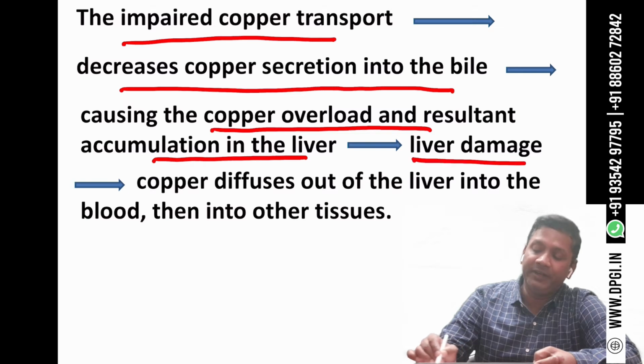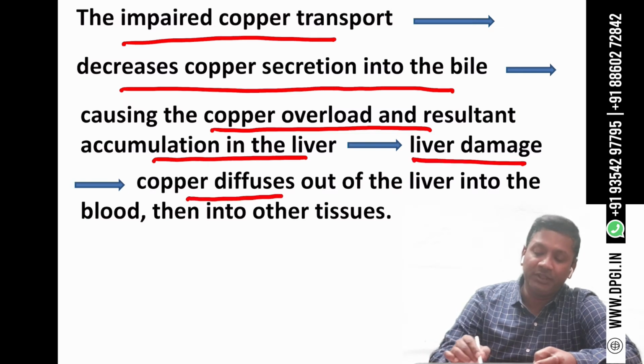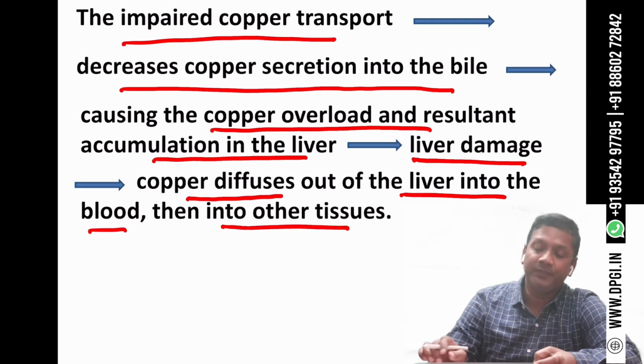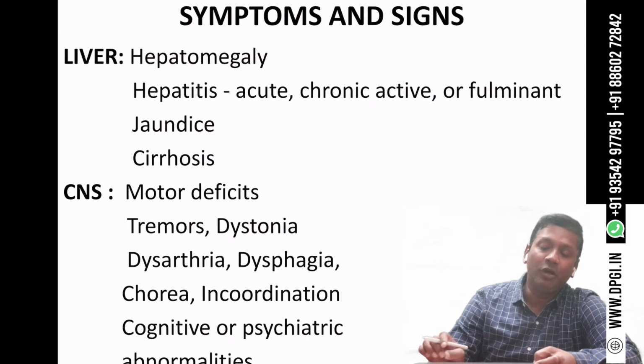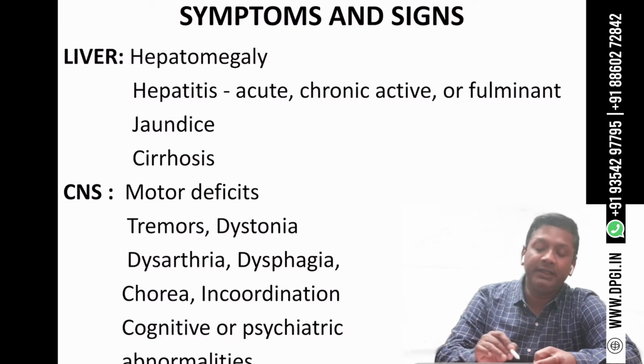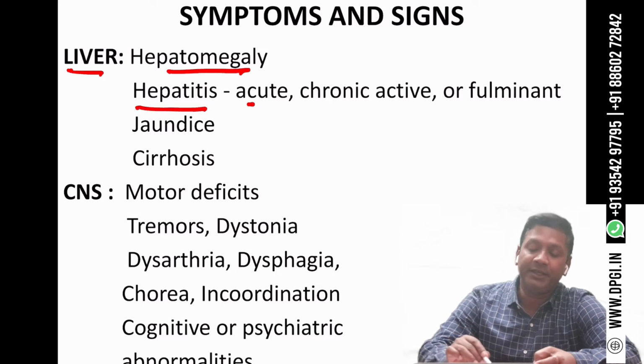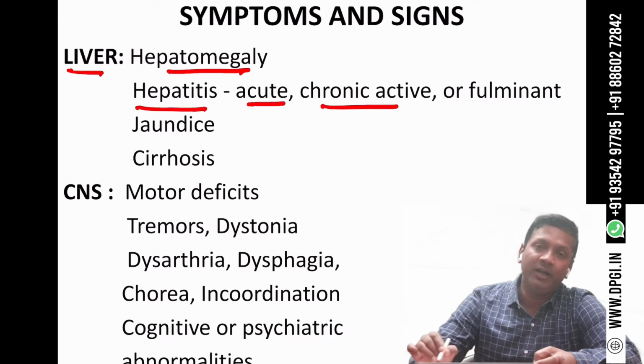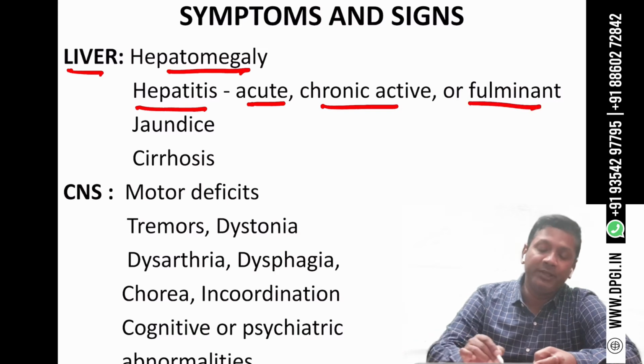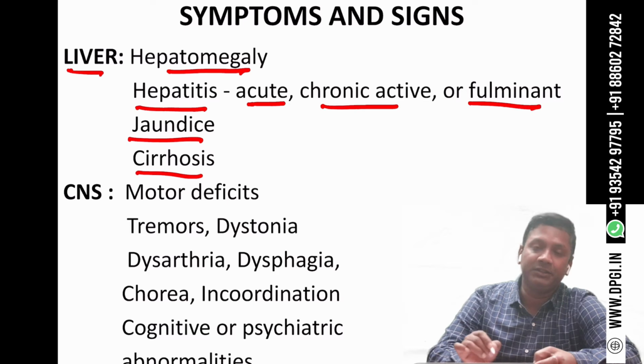This will lead to the liver damage, and the copper diffuses out of the liver into the blood and then into the other tissues. So this copper will deposit there, and what signs and symptoms will it produce? In the liver, it will lead to hepatomegaly, it may lead to hepatitis. This hepatitis may be acute, it may be chronic active, or it may be fulminant also. It may lead to jaundice, and ultimately it will lead to liver cirrhosis.